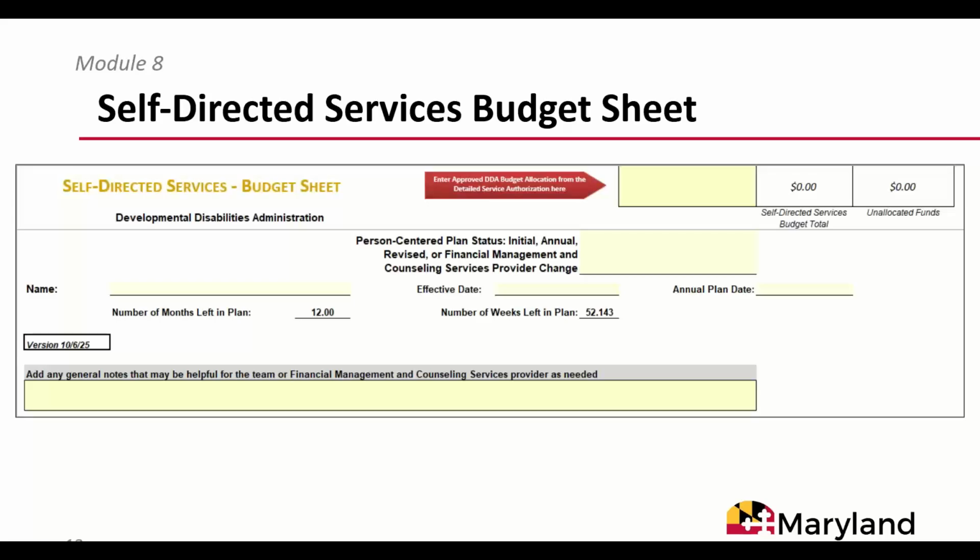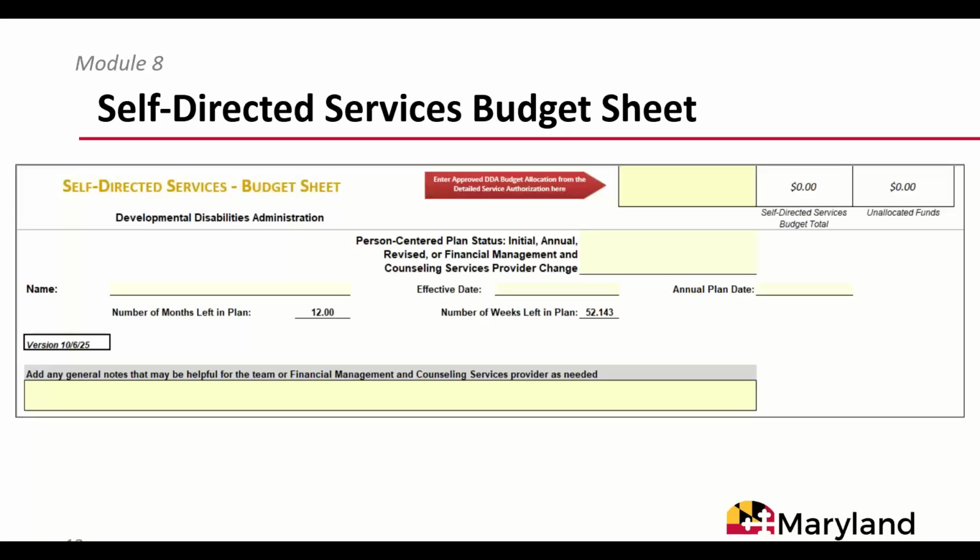This slide includes a screenshot of the DDA Self-Directed Services budget sheet, which is located on the DDA Self-Directed Services webpage. The Self-Directed Services budget sheet is a document used for participants to indicate how they are using their Self-Directed Services budget allocation for Medicaid waiver services. It includes the participant's person-centered plan authorized services, the participant's selected financial management and counseling services provider, proposed employee wages and provider and vendor rates, and employee-related expenses such as taxes, benefits, and training